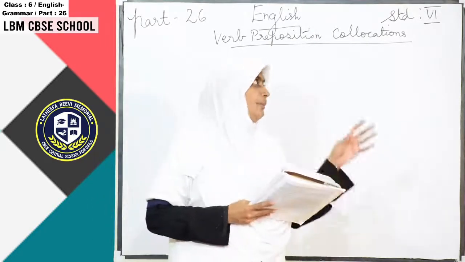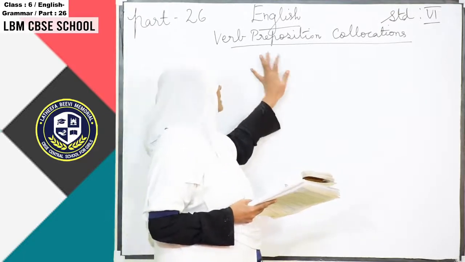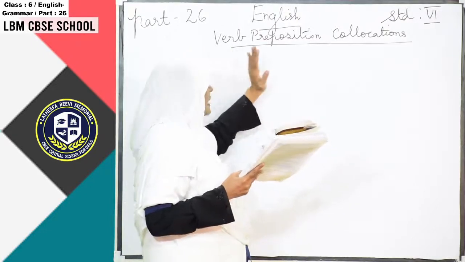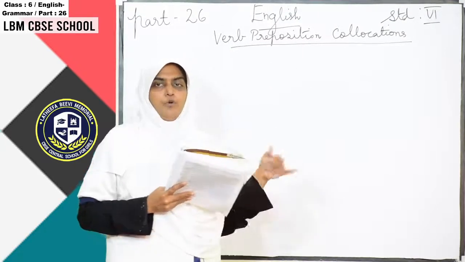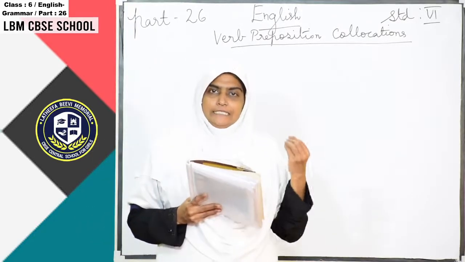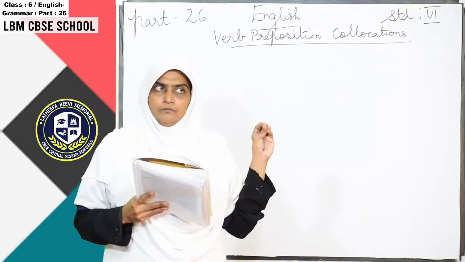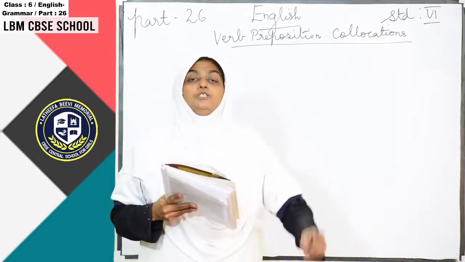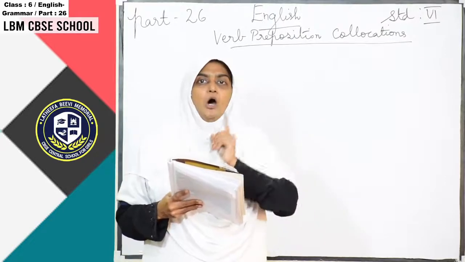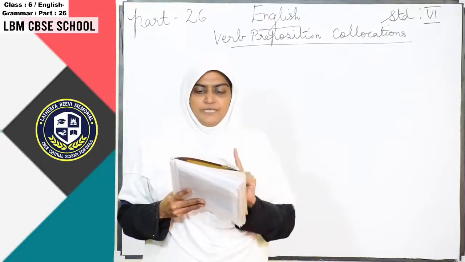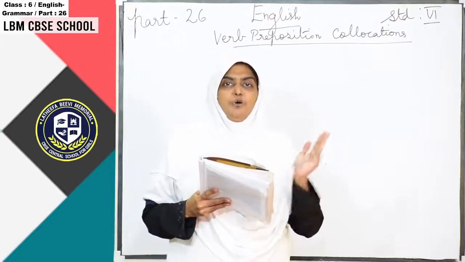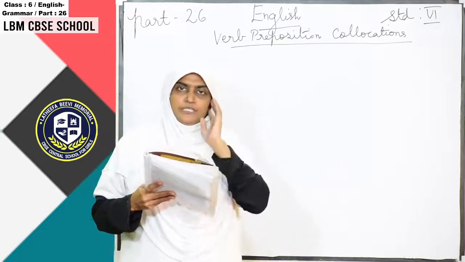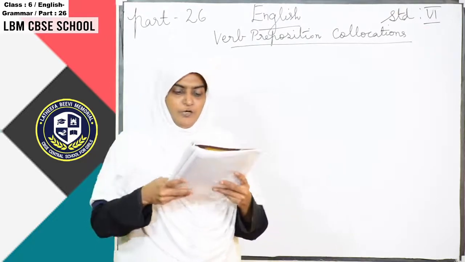So in this topic itself, we can understand verb. In a sentence you have a verb and then a preposition also. What do you mean by preposition? That is in, on, above, below. These words we call prepositions. So when a verb comes along with a preposition, we call it verb preposition collocation. Collocation means joined. Verb and preposition will join together.